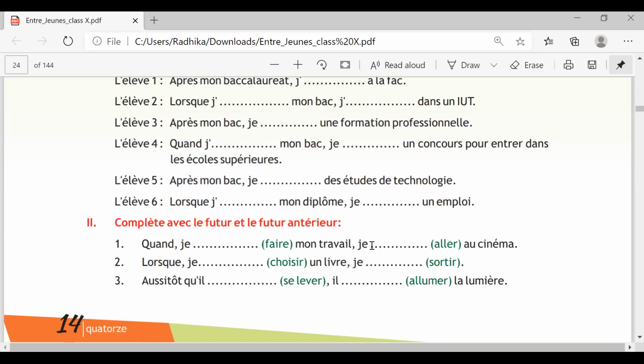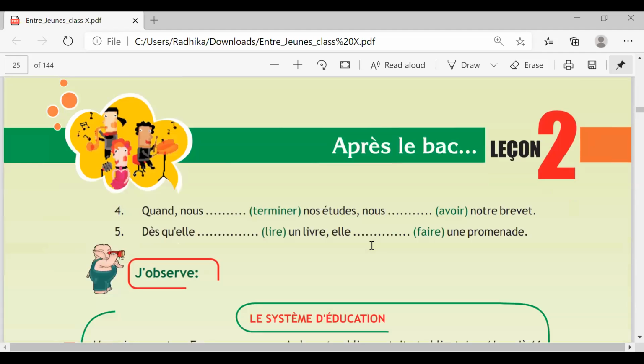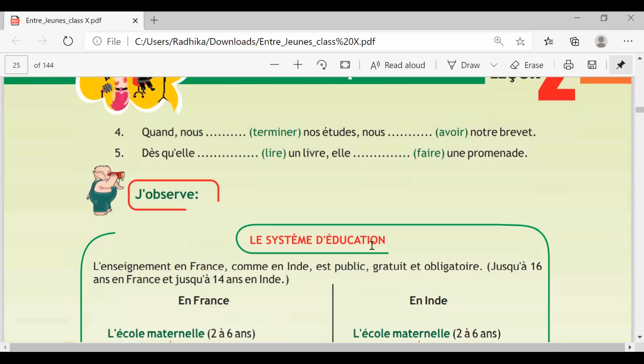Next: quand nous aurons terminé, when we would have finished our studies, nous aurons notre brevet. We will get our brevet. Dès qu'elle aura lu un livre, when she would have read a book, elle fera une promenade. She will go for a walk.